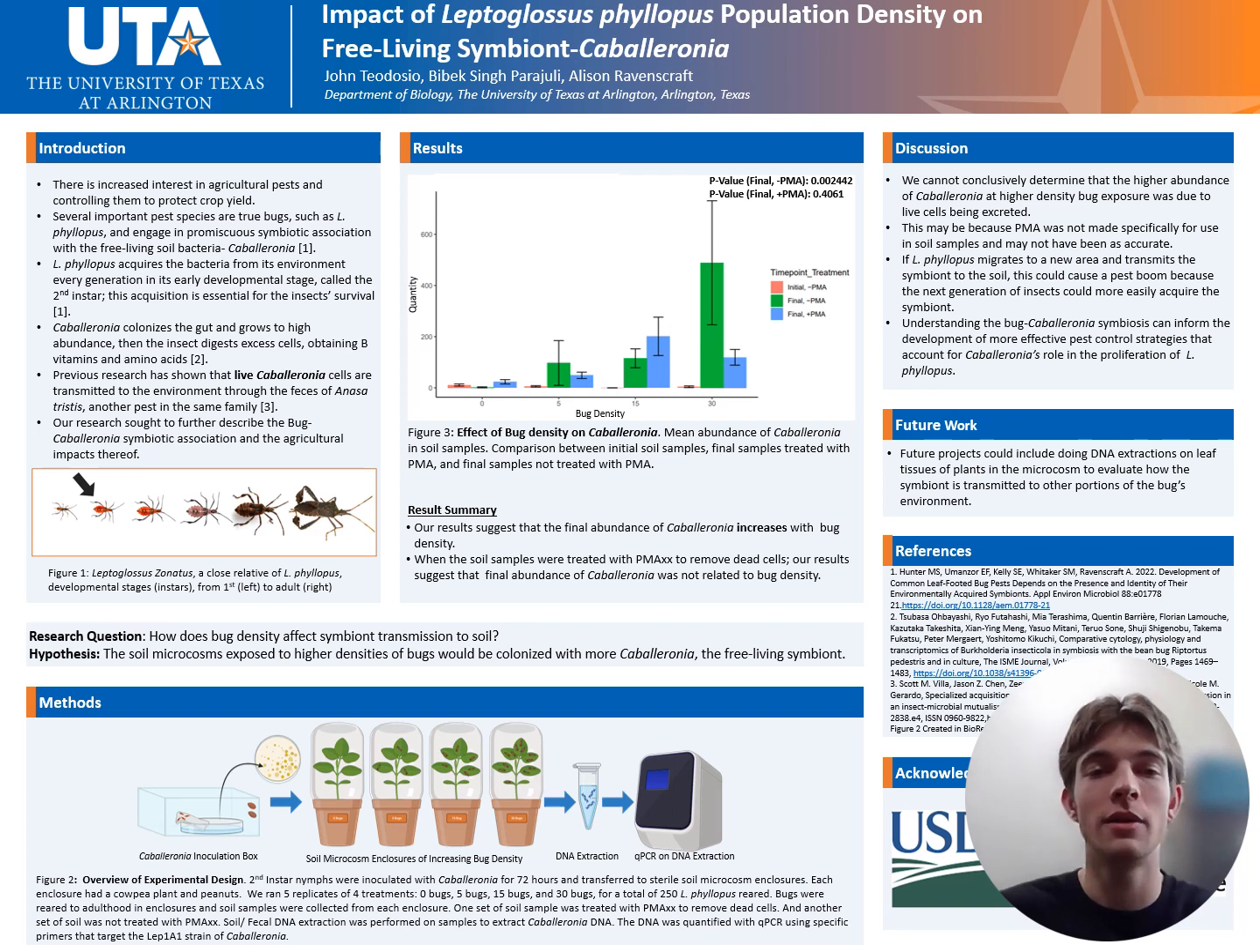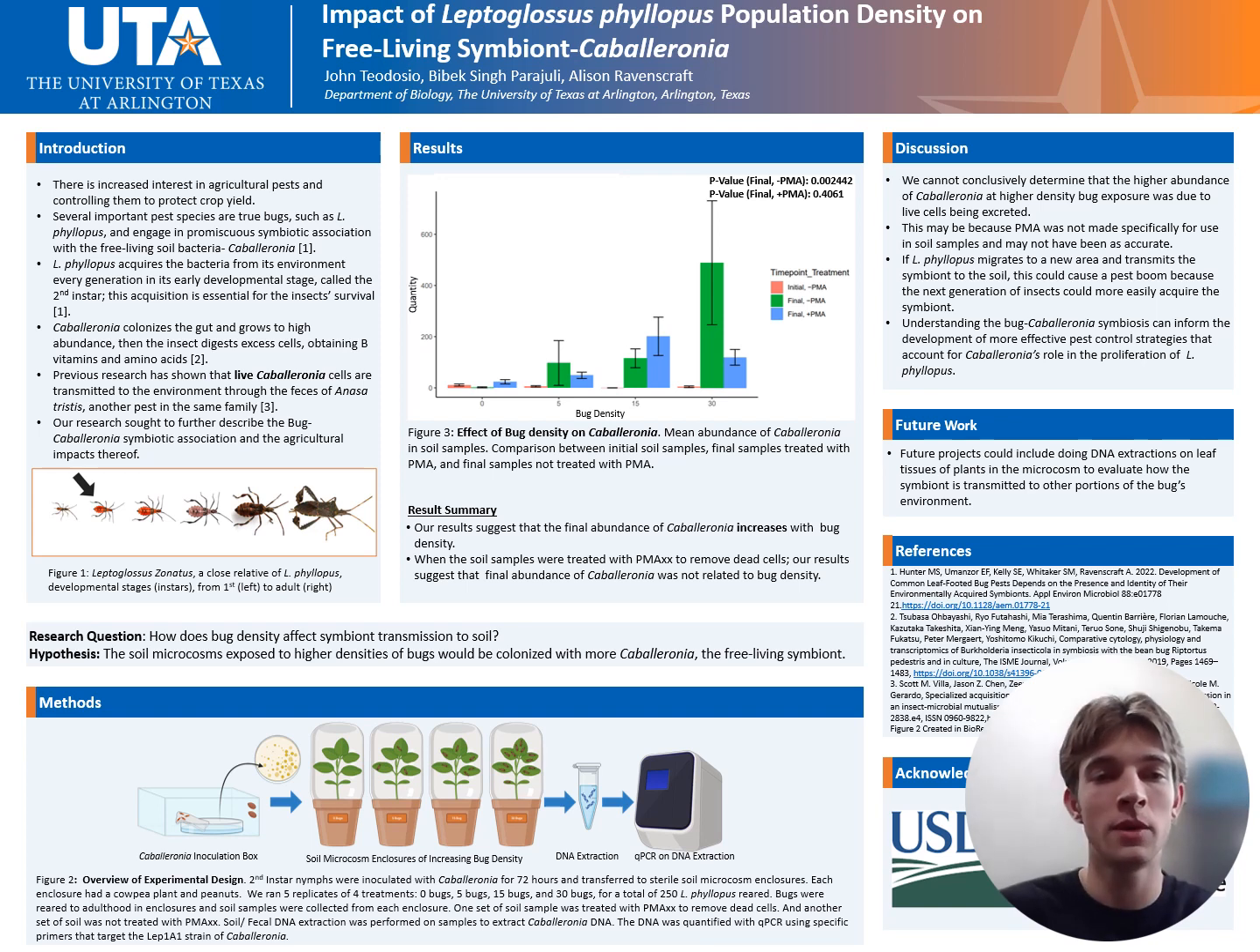However, we are currently running a follow-up experiment where we place second instar nymphs in the same soil microcosms after removing the adults. We are measuring their development time to see if they can acquire live Caballeronia cells from the environment. Development time is used to measure this because bugs lacking the symbiont develop much slower and often do not develop into adults.